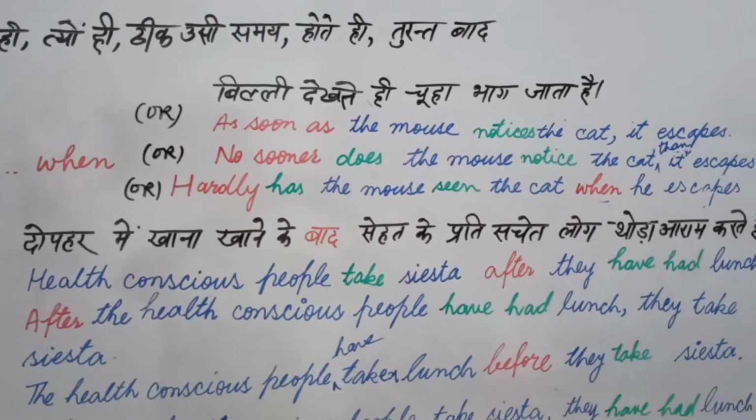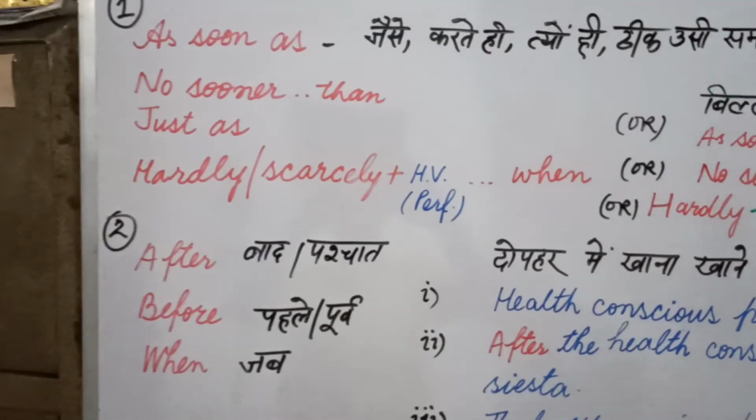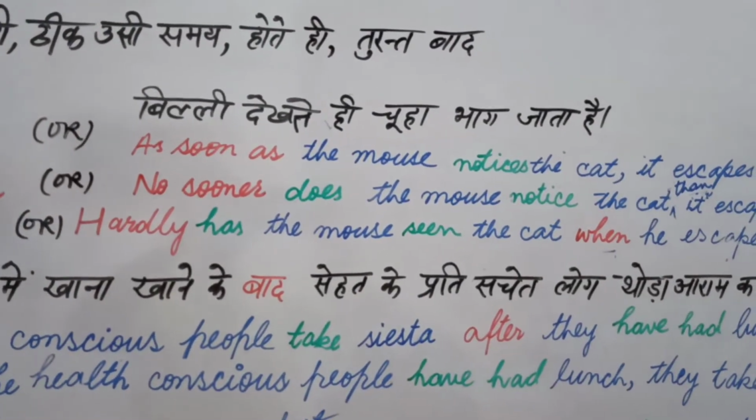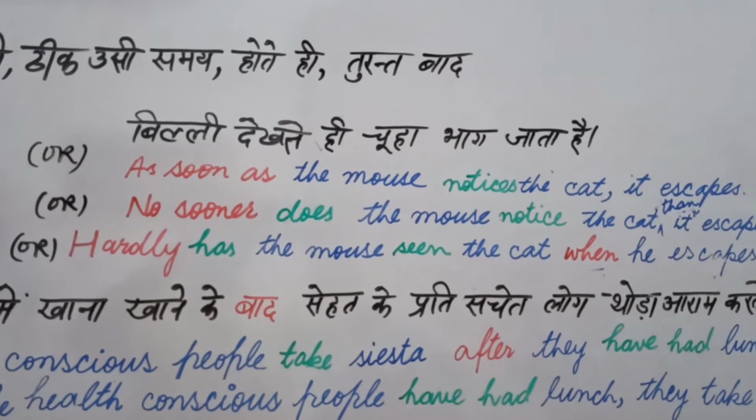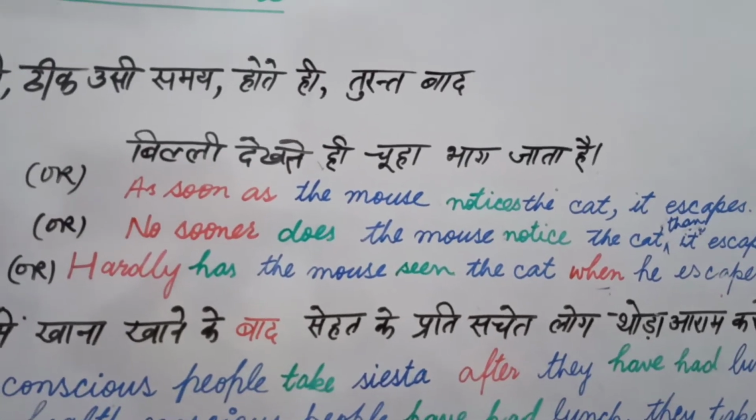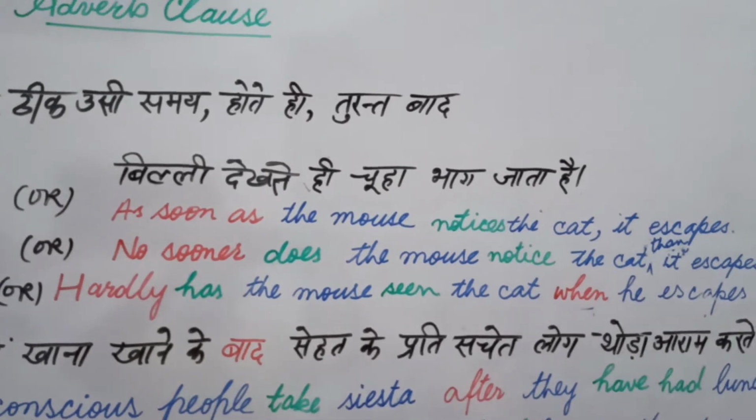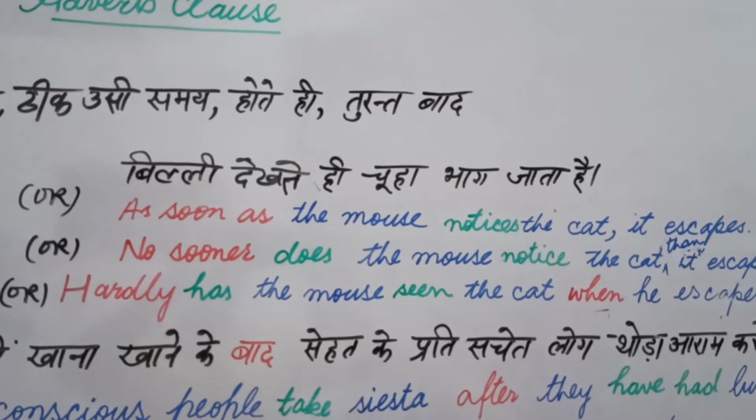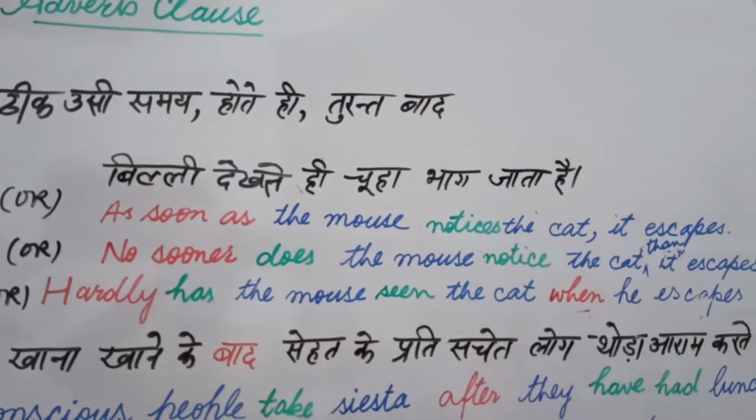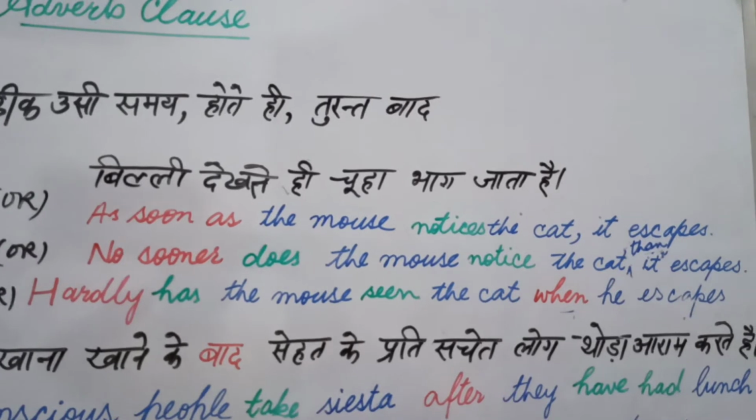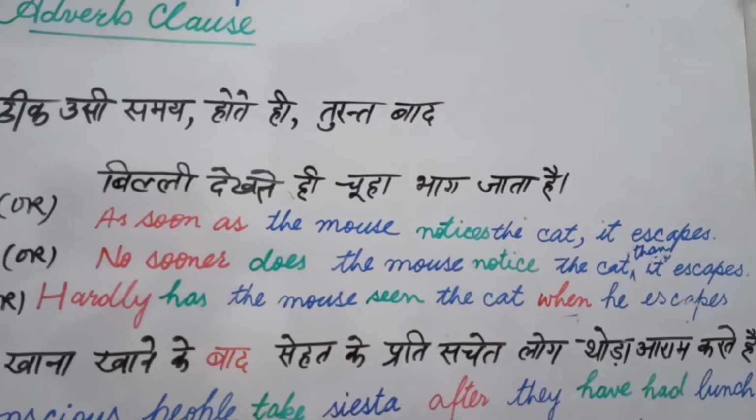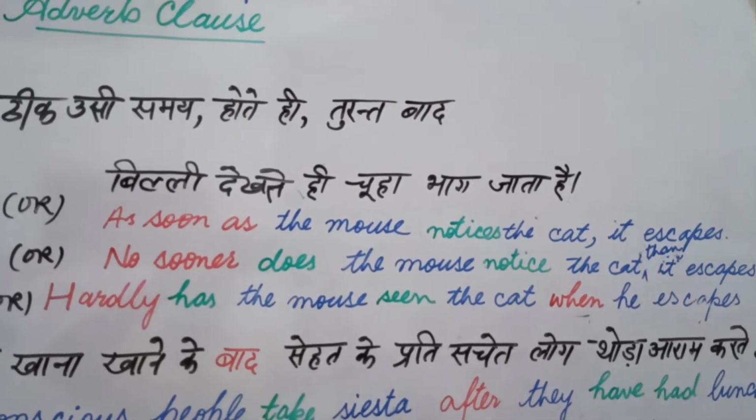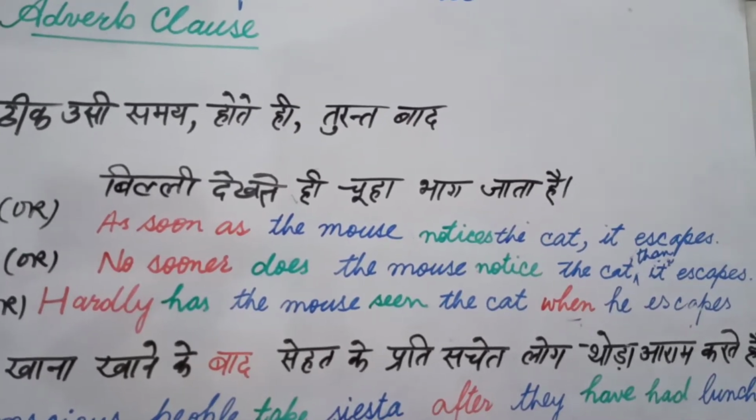Now let's see the same sentence with another conjunction, hardly, scarcely. Students, whenever you use hardly or scarcely, you can use any one of these. It is used with perfect tense. This tense may be present or past. And after hardly you use helping verb, then the subject, then you use third form of the verb, and in between you use when. Students, it's compulsion. With hardly and scarcely we use when in the mid of the sentence before the next clause.